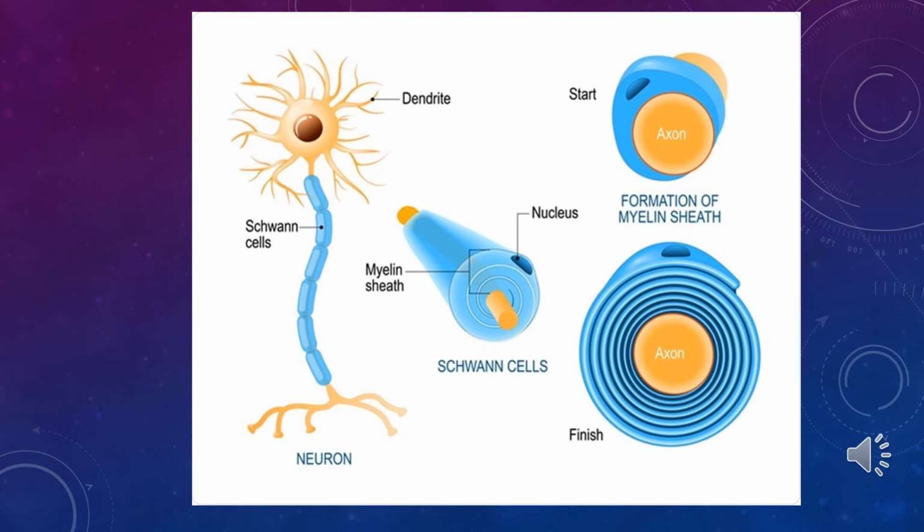In the picture you can also see the start of the process. The Schwann cell surrounds the axon, and then makes a circular movement, surrounding it and forming more layers of mesaxon. In the end, the axon is visible in the central part, in yellow, with many layers of mesaxon of the Schwann cells. In the peripheral part of the myelin sheath, the nucleus and cytoplasm of the Schwann cell are visible.